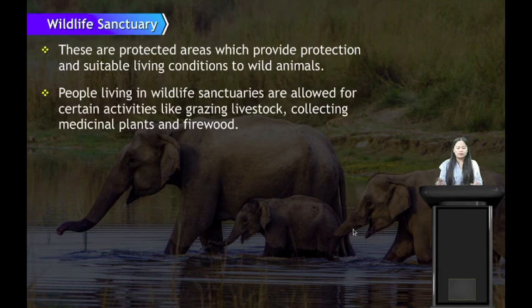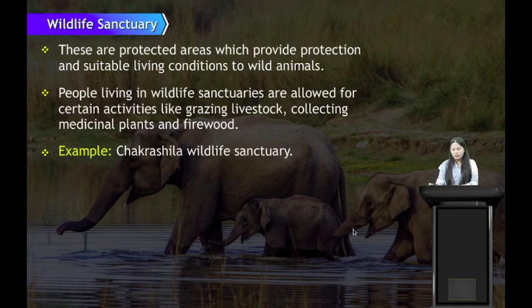So wildlife sanctuaries are protected areas which provide suitable living conditions for the wild animals. But the people living in wildlife sanctuaries are also allowed certain activities like grazing livestock, collecting medicinal plants and firewood. But activities like hunting and poaching are restricted, they are not allowed. Example of wildlife sanctuaries: Chakrashila Wildlife Sanctuary.